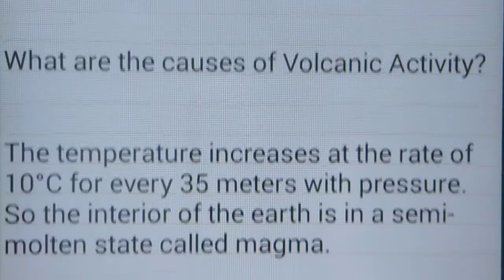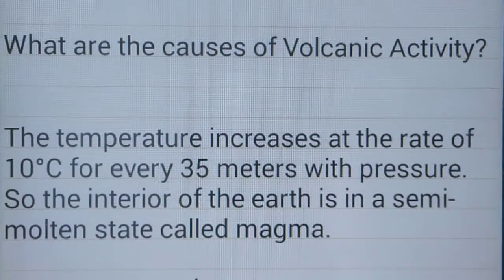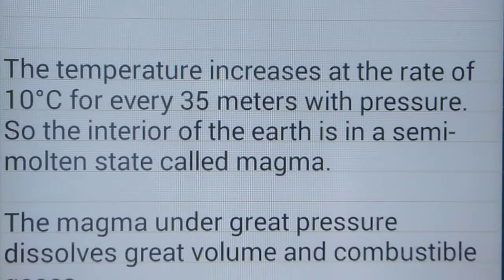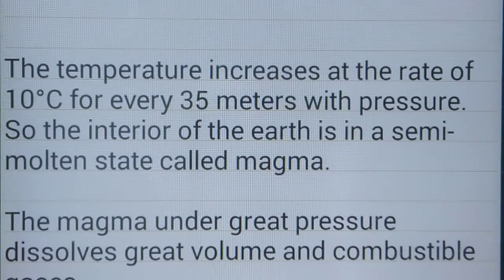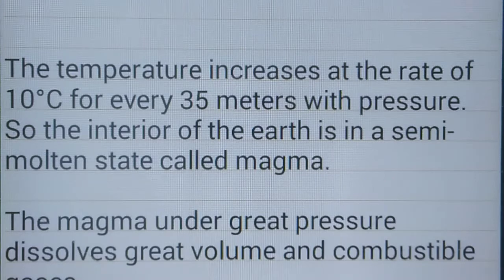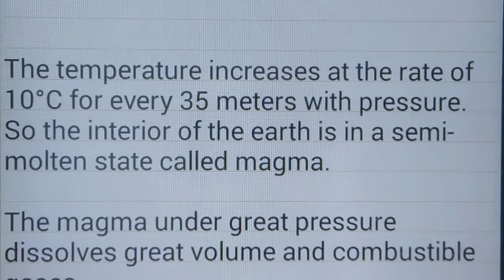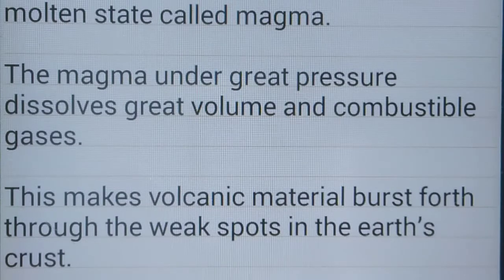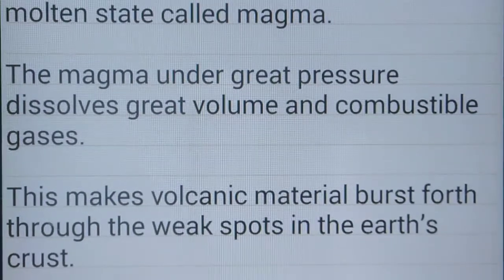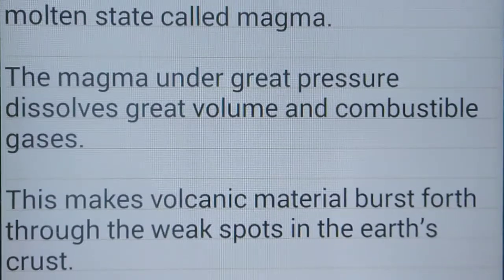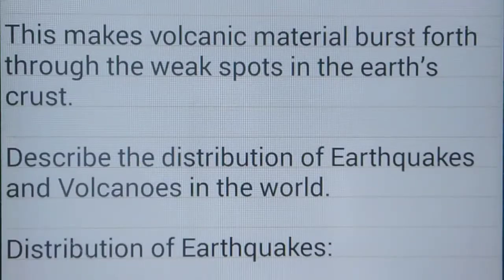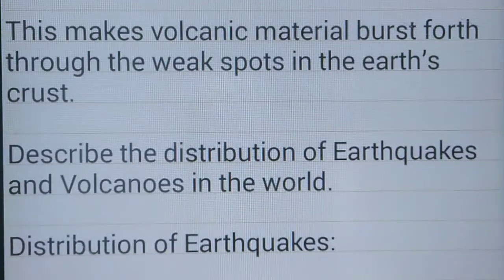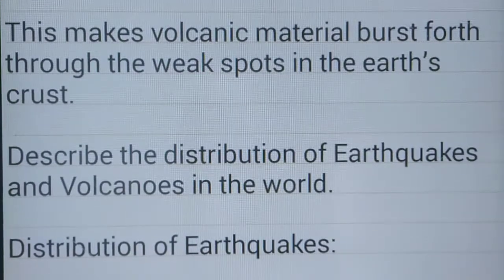What are the causes of volcanic activity? The temperature increases at the rate of 10 degrees Celsius for every 35 meters with pressure. So the interior of the earth is in a semi-molten state called magma. The magma under greater pressure dissolves a great volume of combustible gases. This makes volcanic material burst forth through the weak spots in the earth's crust.